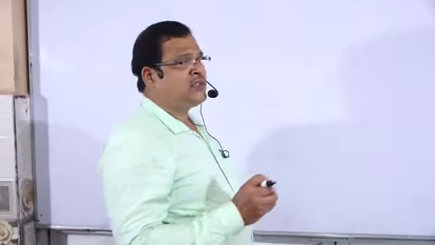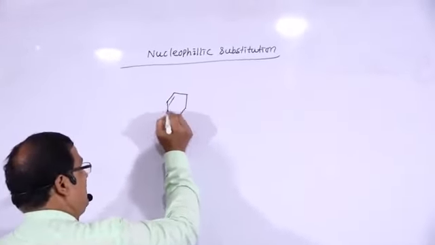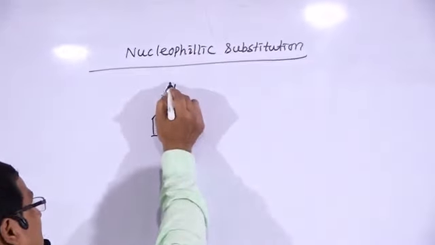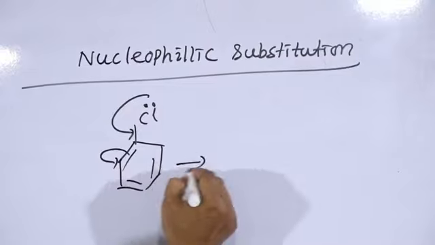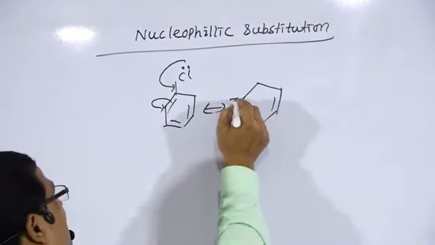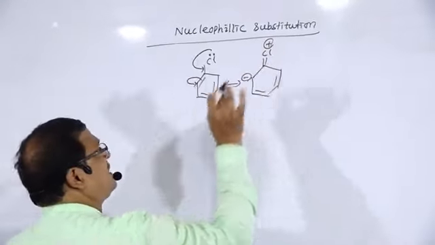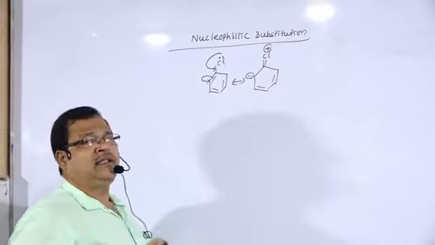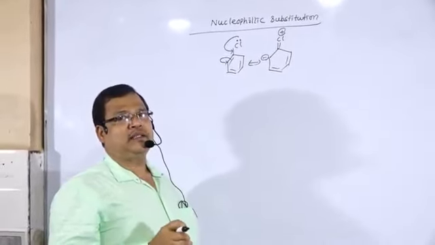As we have discussed, because of resonance there is the development of carbon-chlorine double bond character. Therefore, the bond strength will increase and the chlorine atom cannot be easily replaced by nucleophiles.